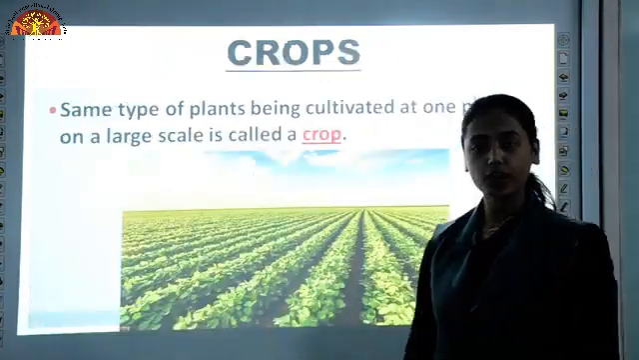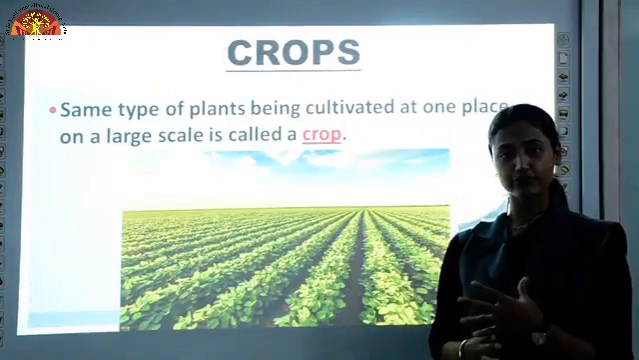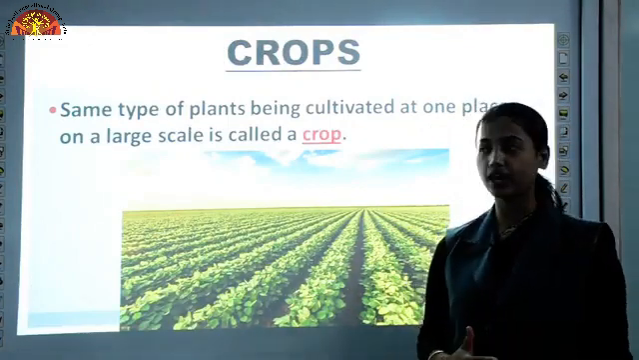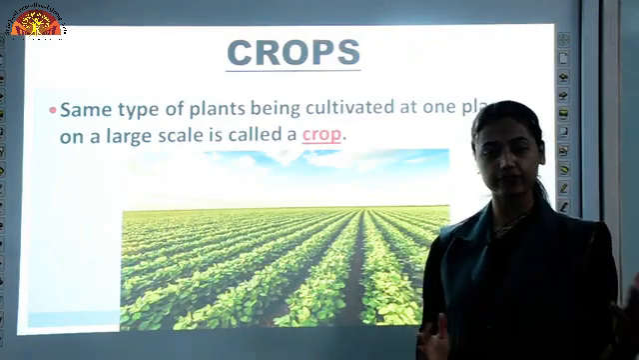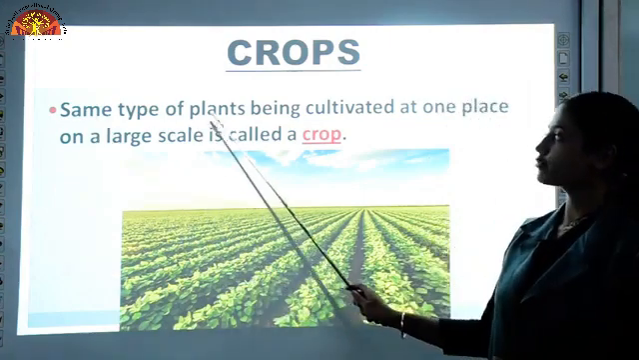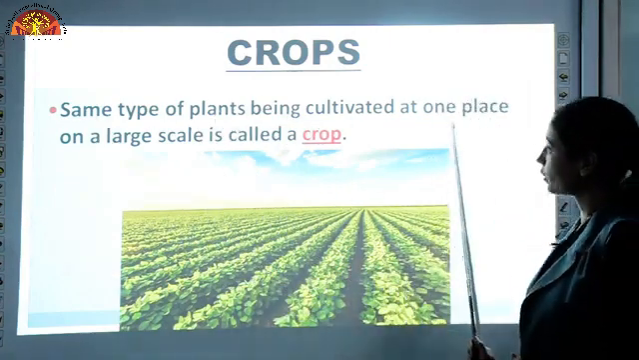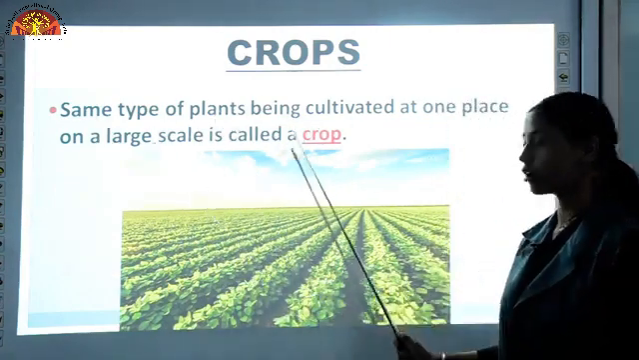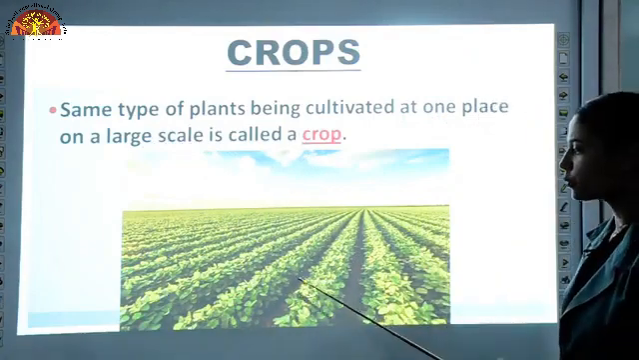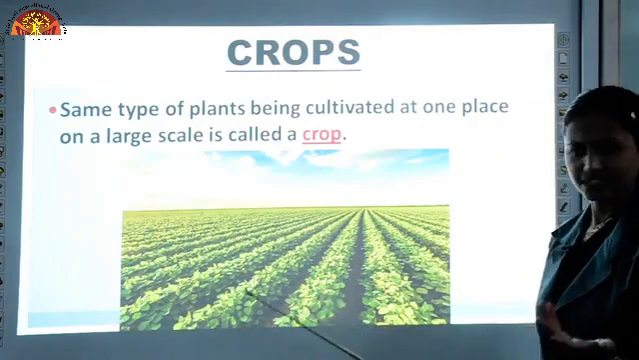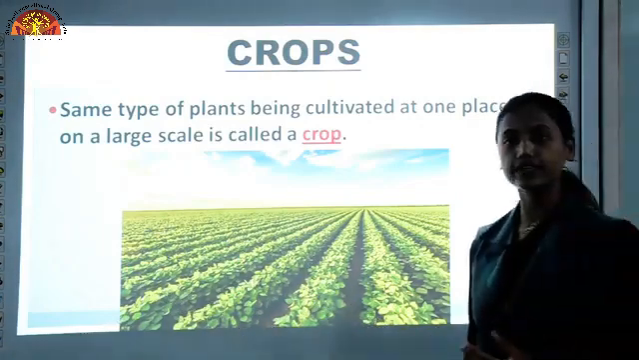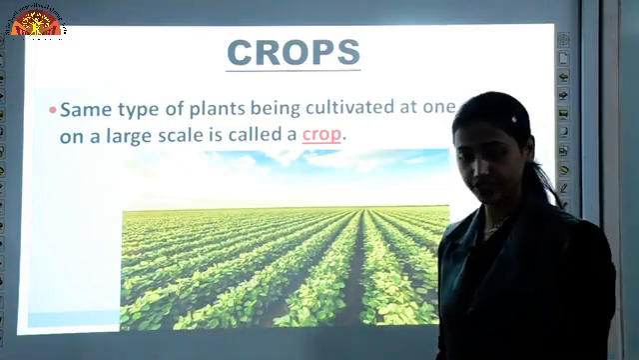Now what are crops? You have seen fields. In a field we grow only the same type of crop. If we are growing wheat, then there will be only wheat plants. So the same type of plants being cultivated at one place on a large scale is called a crop. You can see this is a crop of, let's say, wheat. The field on which we are growing a crop is known as an agricultural field.